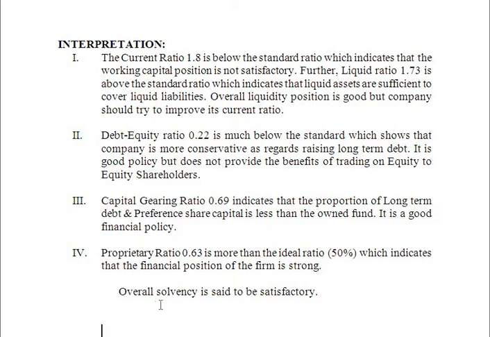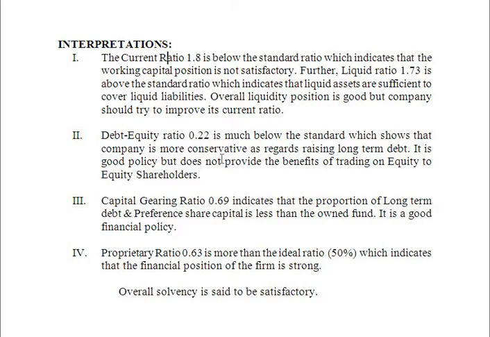Therefore, overall solvency is said to be satisfactory. These are the interpretations for the liquidity ratios and solvency ratios. I hope you understood, and you can write interpretations for the next problems on your own.